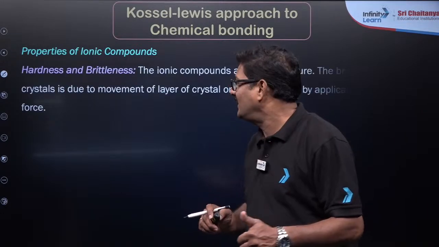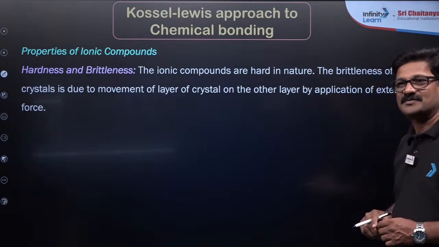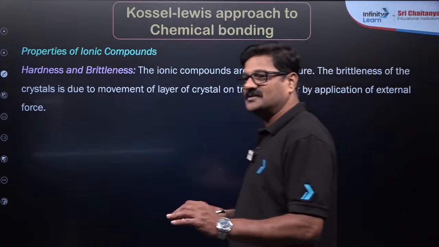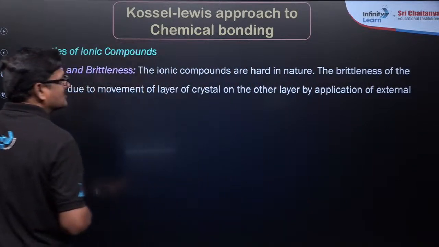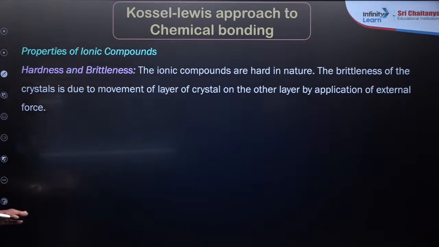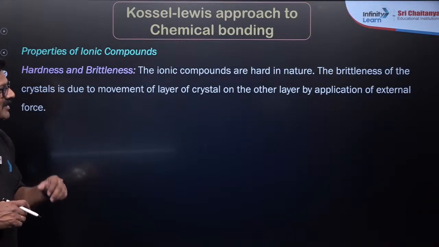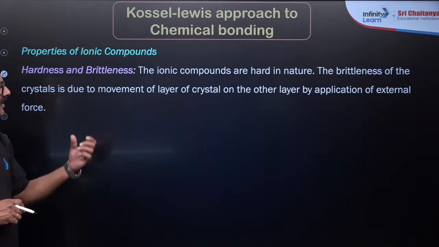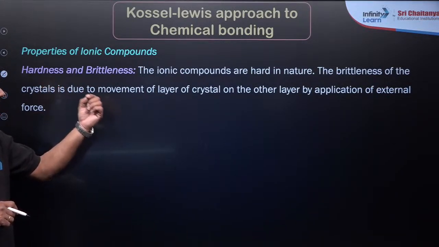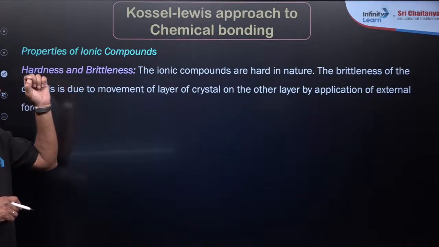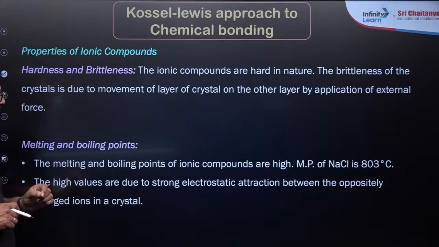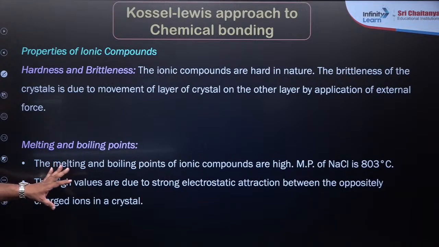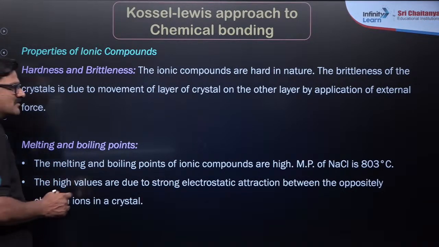Ready? Let's talk about the properties of ionic compounds, hardness and brittleness. Ionic compounds are hard in nature, and the brittleness of the crystal is due to the movement of layers of crystals over other layers by application of extra pressure. They are hard, crystalline compounds with high melting and boiling points. The melting point and boiling point of ionic compounds are very high.